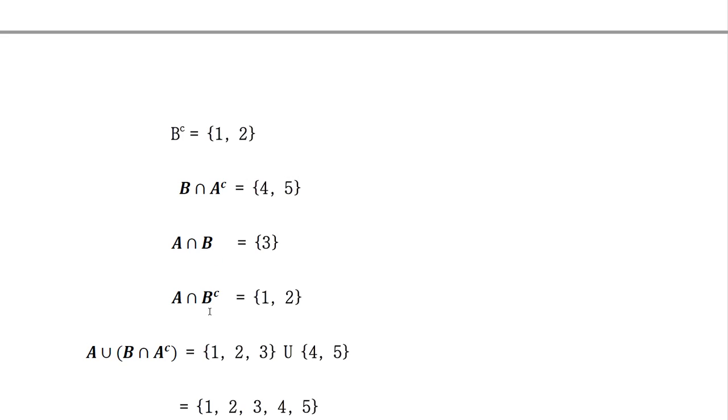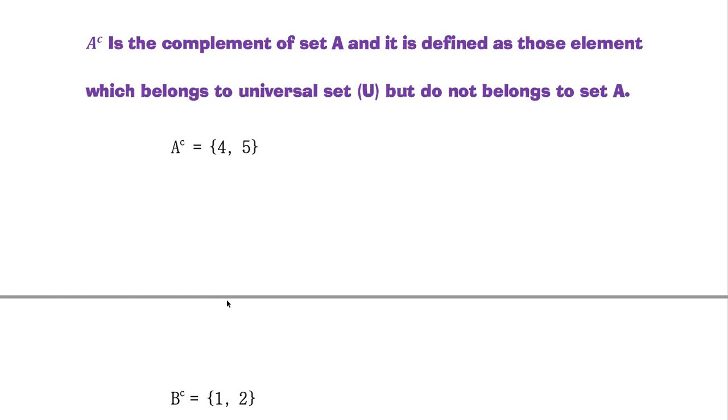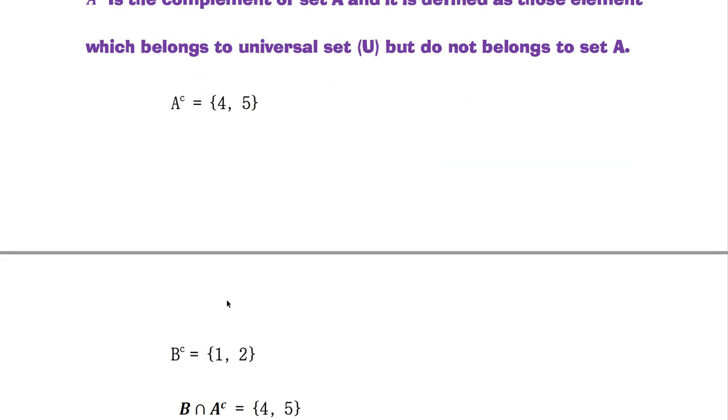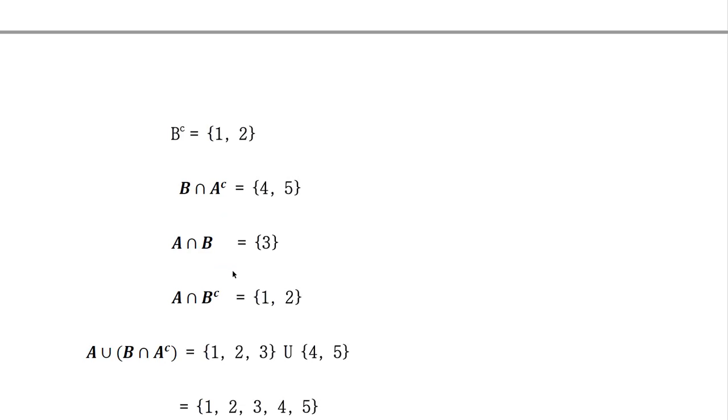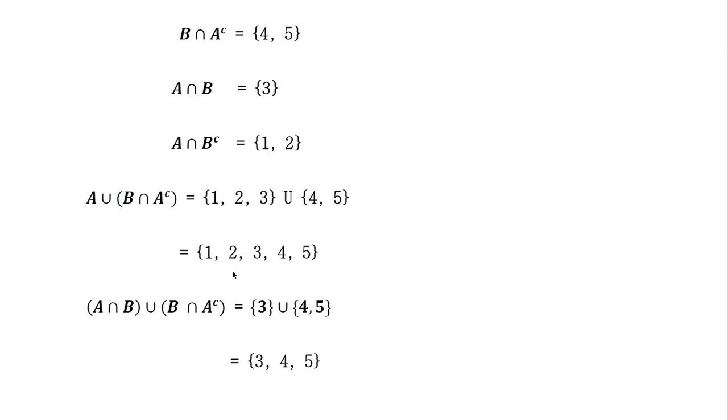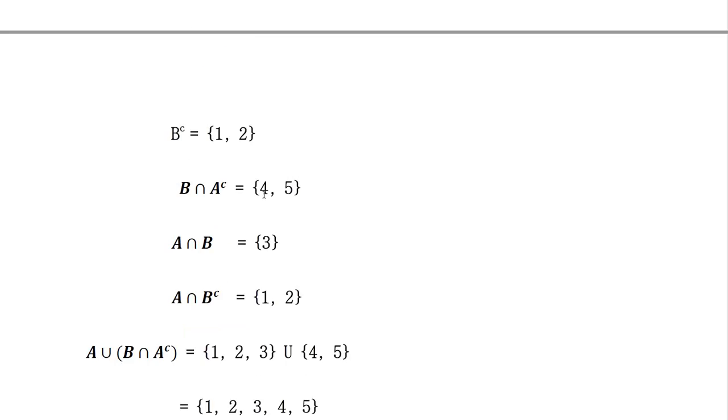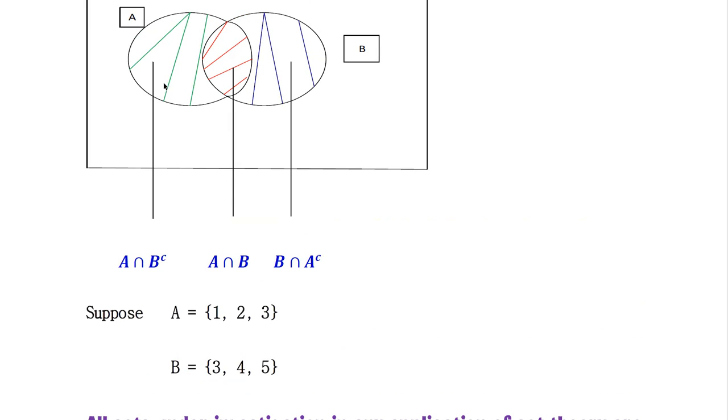What is A intersection B complement? A elements are 1, 2, 3 and B complement elements are 1, 2. So A intersection B complement is 1, 2. According to this figure, here is 1, 2, A intersection B complement. Here is 4, 5, B intersection A complement, because we minus the elements of A. Here we minus the elements of B, and this is the intersection.